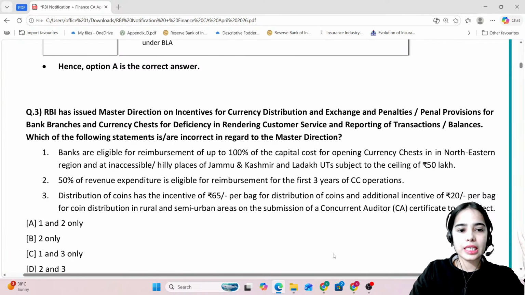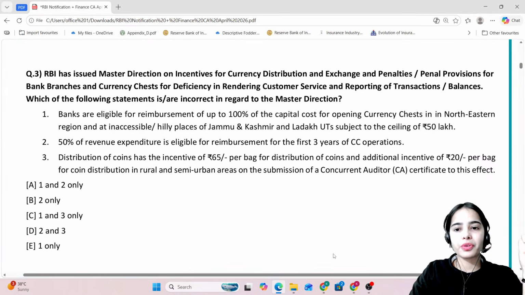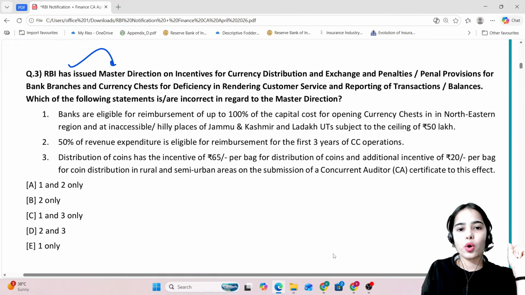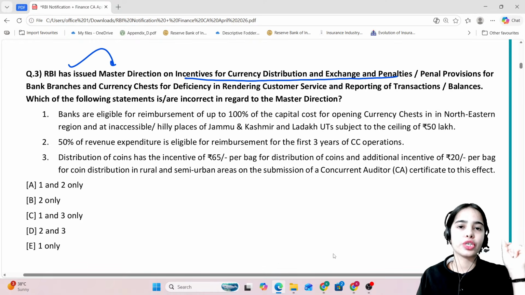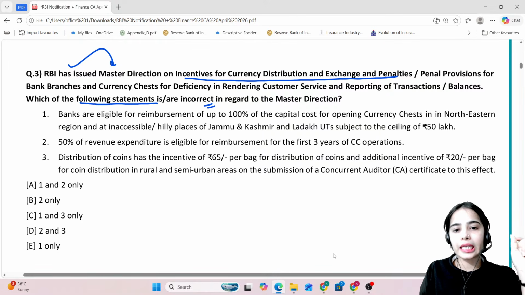Now, next question is regarding the master direction that has been released by the Reserve Bank of India. So RBI has issued the master direction on the incentives for currency distribution and exchange. Now, which of the following statements is or are incorrect in regard to the master direction? Try to answer this question. Banks are eligible for reimbursement.